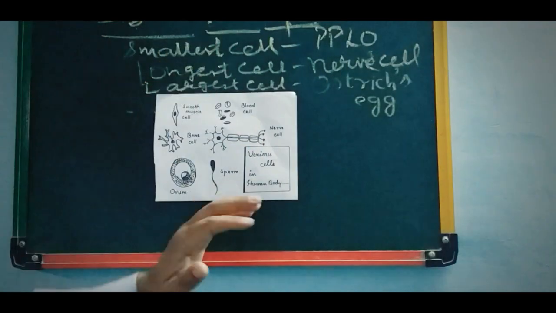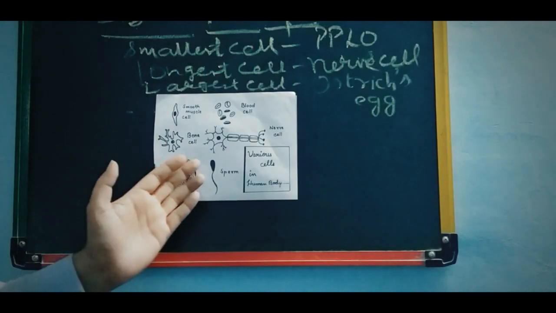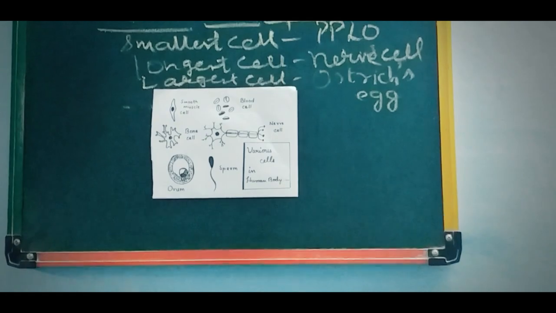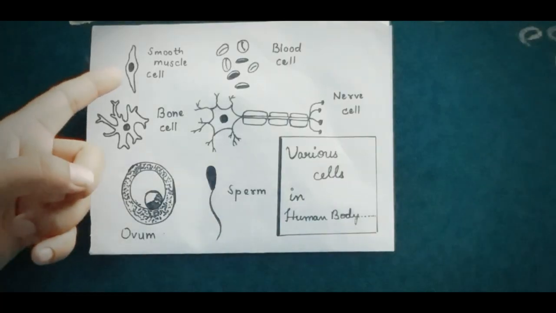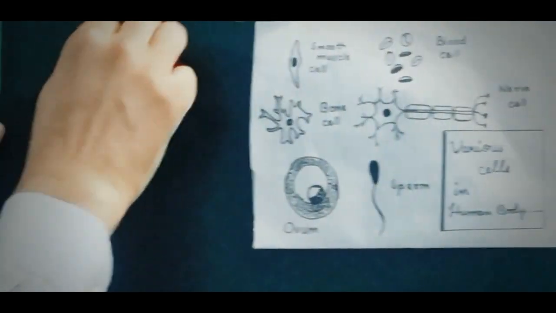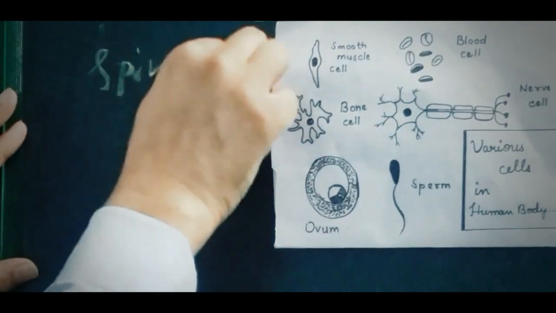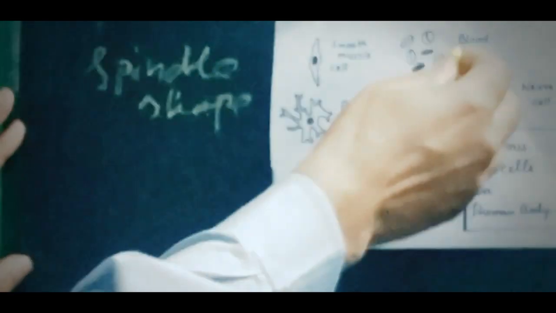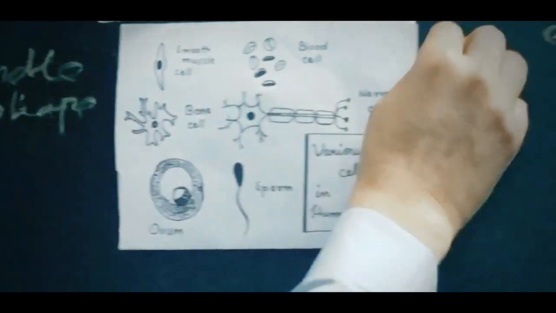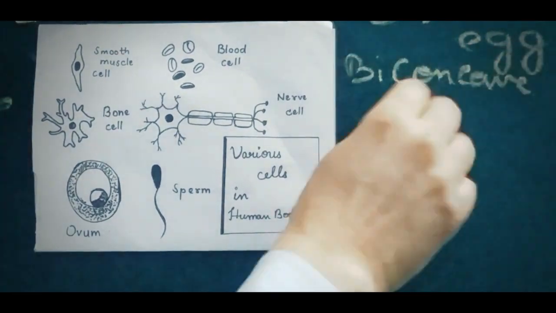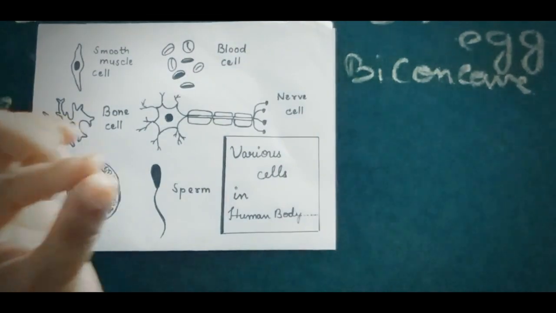Now see, there are various cells in the human body with different shapes. These are smooth muscle cells, which are spindle in shape. These are blood cells, which are biconcave in shape, pinched from the middle.